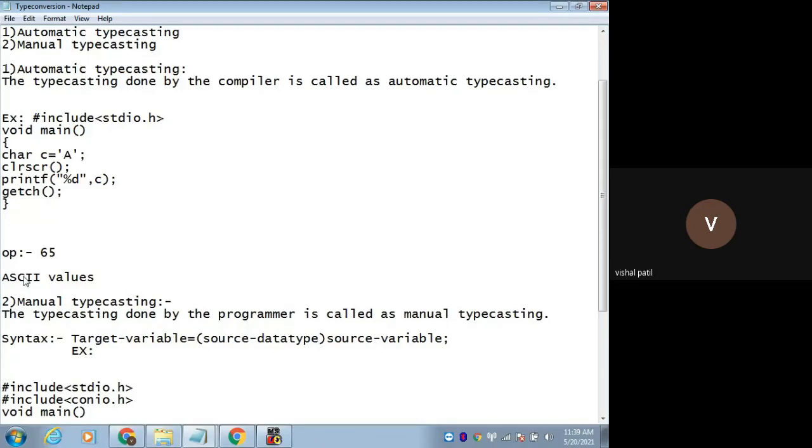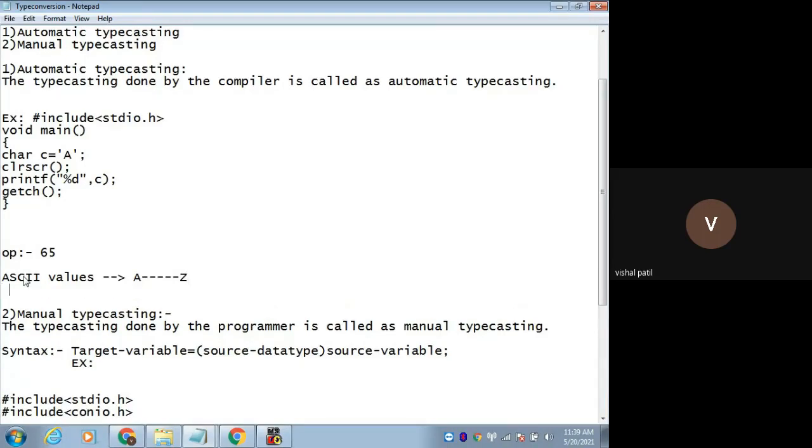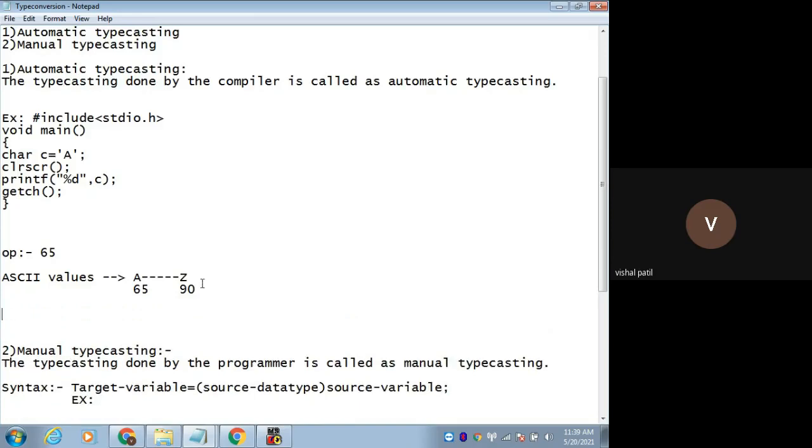So there are ASCII values for characters, like for capital letters from capital A to Z, we have 65 to 90. So this is the starting range. It starts at 65, and for Z it will be 90.